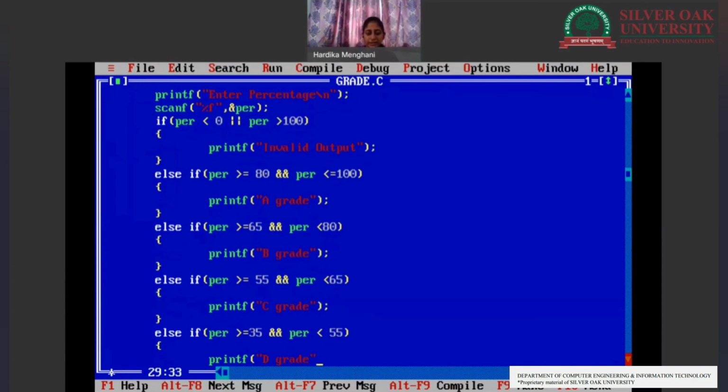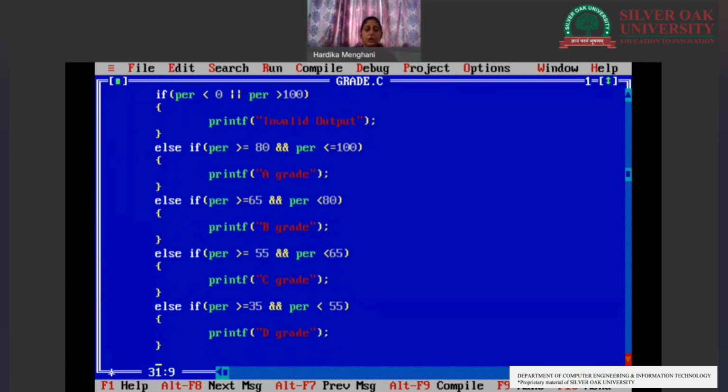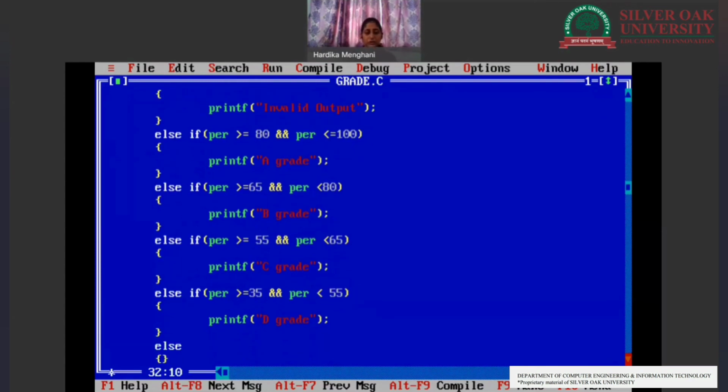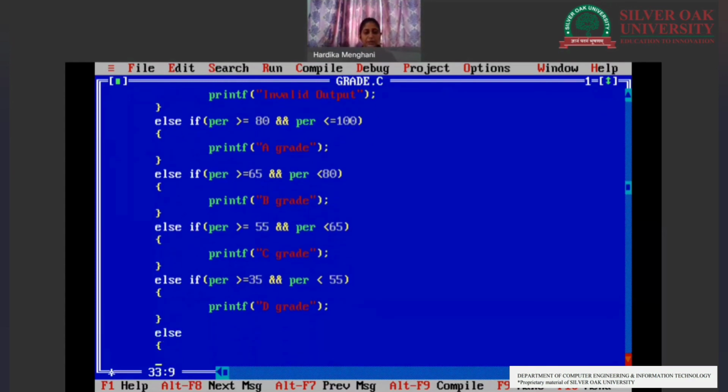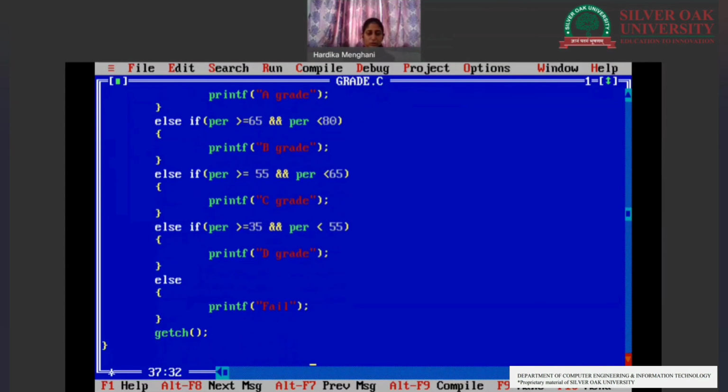Now we have checked for all the numbers above 35. Numbers above 35 and numbers less than 0 are all being checked and handled. So whichever number is now less than 35 and greater than 0 will all be by default in the fail case. So here our whole coding ends.